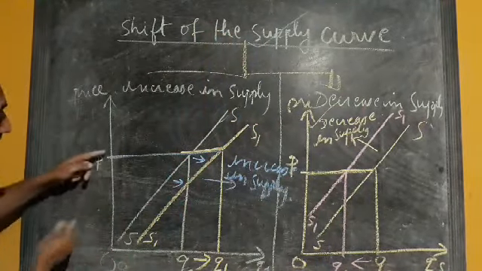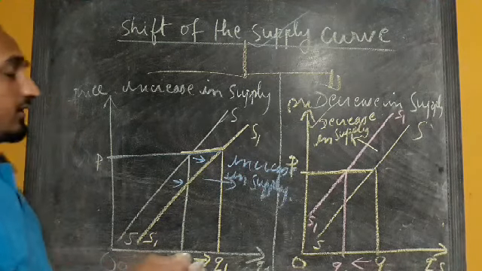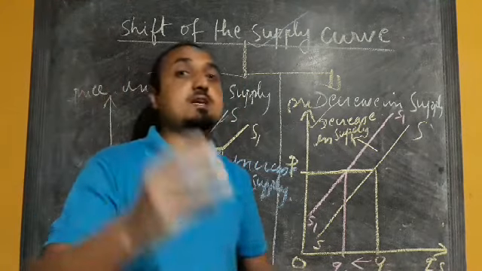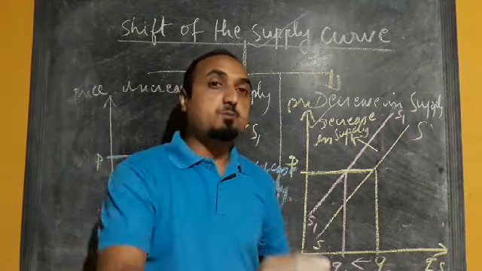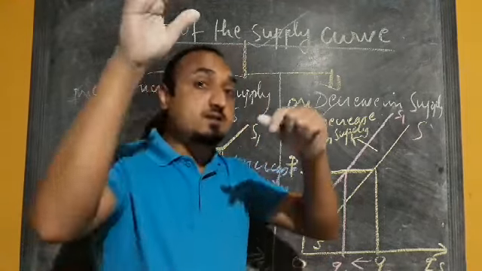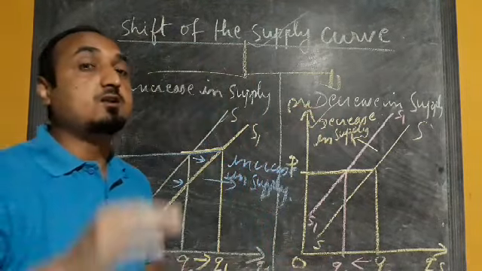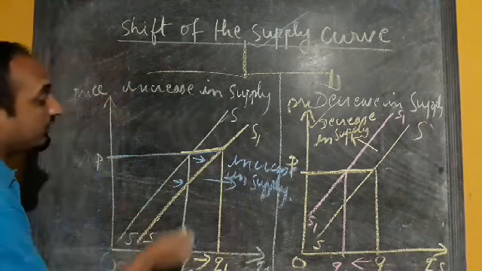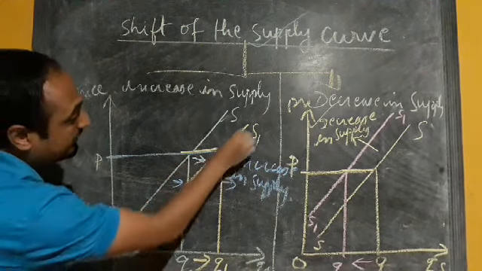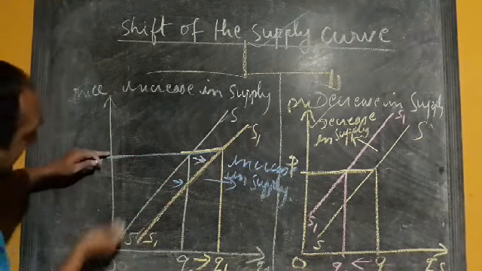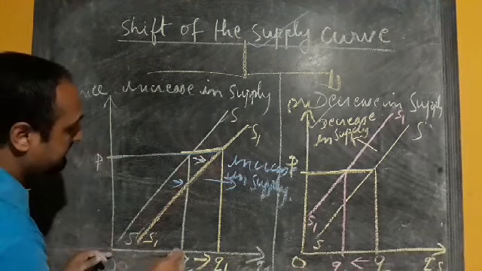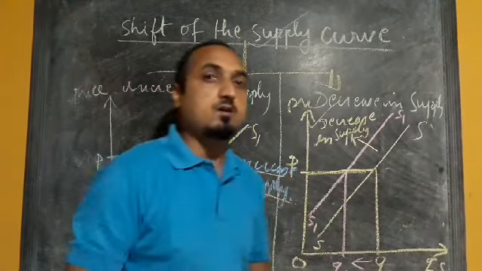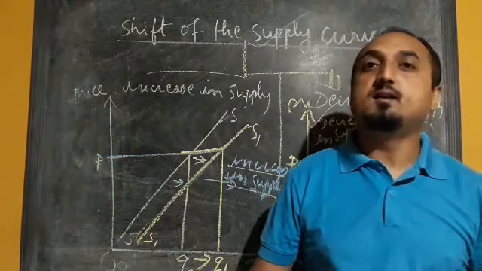Now next one we have is increase in supply. We have seen that if the quantity supplied of a commodity increases due to change in other factors, suppose input price is decreasing or the rate of taxation is reduced by the government, in that case the profit margin will increase, and due to that the supply curve will shift rightward. We can see that at the same price OP, the quantity supplied is increased from OQ to OQ1. So this is the case of increase in supply. Okay, this is the difference between increase in supply and decrease in supply.